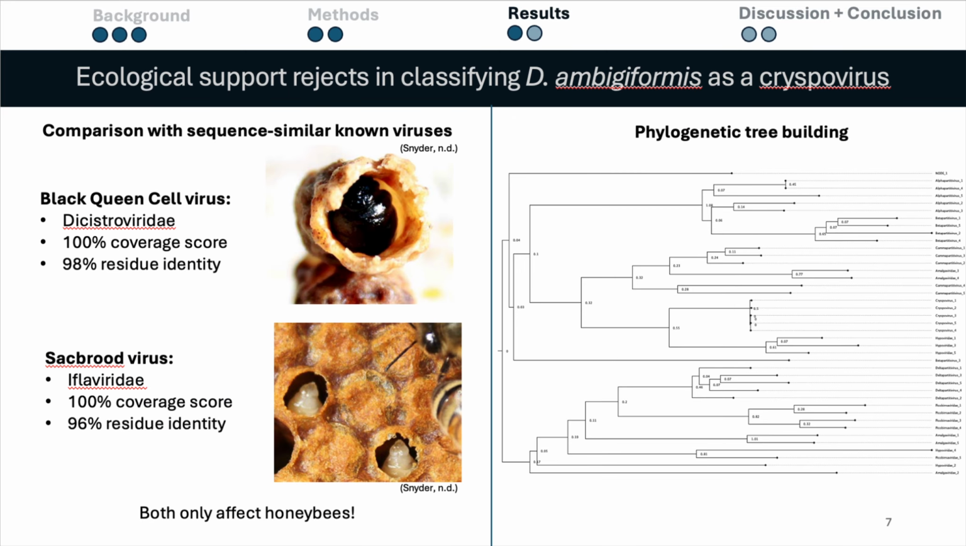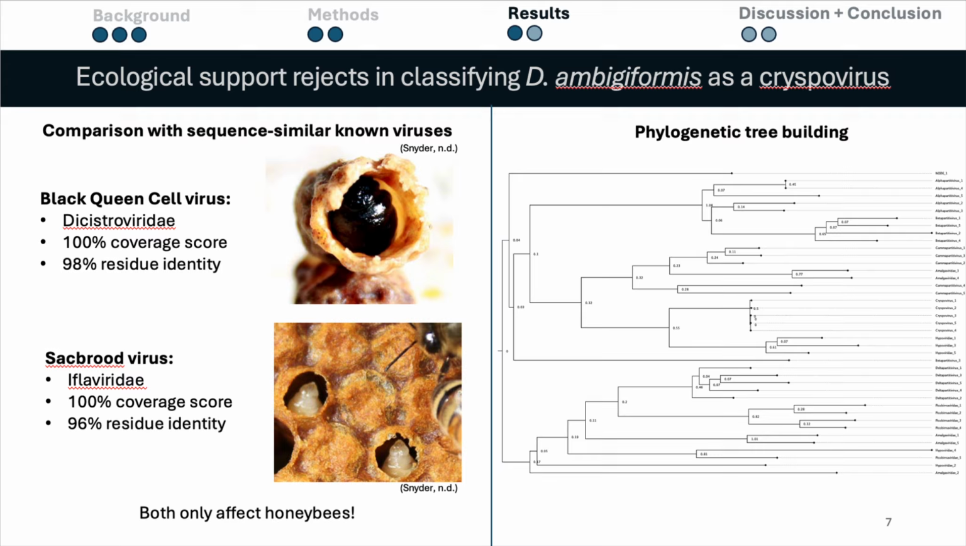Firstly, our ecological methods gave us evidence to reject the virus being a cryspovirus species. When we compared the virus with known viruses, it matched to the black queen cell virus and the sacbrood virus. And due to their very high coverage and residue identity scores, I infer that our virus may also share the same host range, only affecting honeybees. The singular sampling source contradicts the diverse sampling of the cryspoviruses, which rejects the hypothesis.